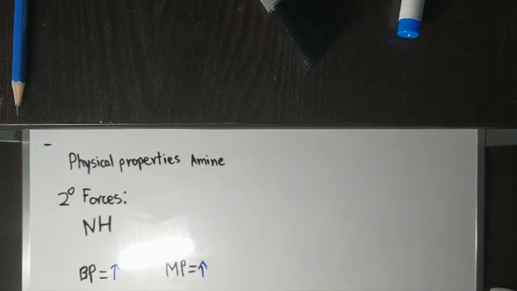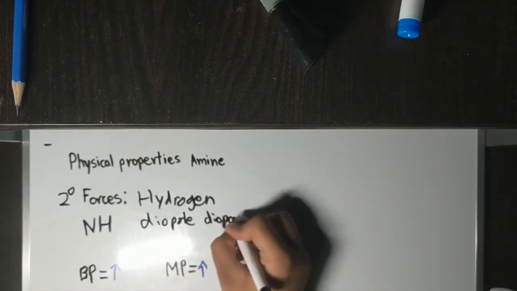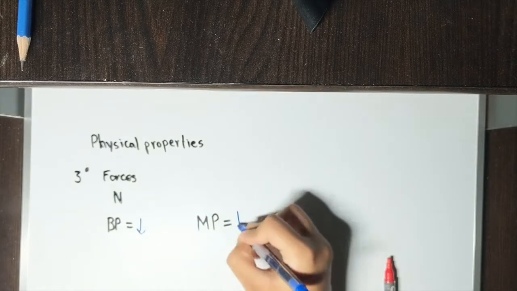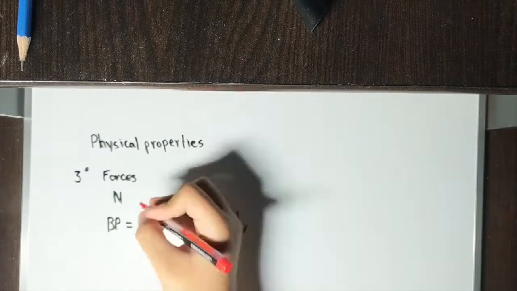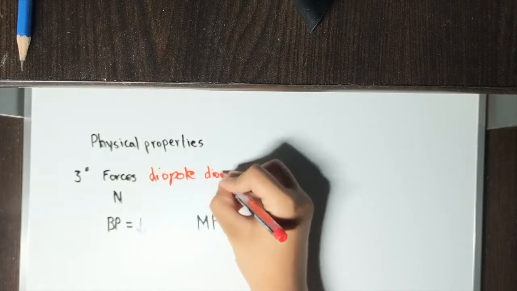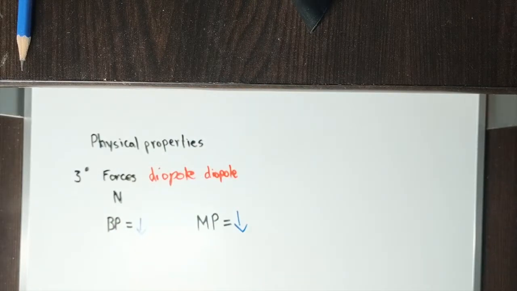Secondary amines have a lower boiling point and melting point than primary amines because they have 1 less H. They still have hydrogen bonding and dipole forces. Tertiary amines have the lowest boiling point and the lowest melting point, and they have no hydrogen bonding, just dipole-dipole forces, since they have no H.